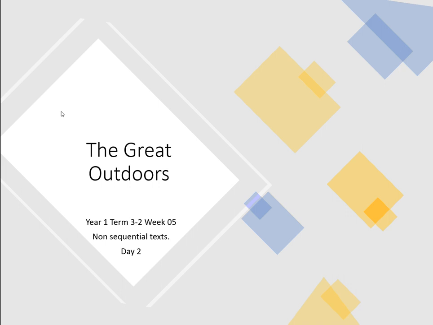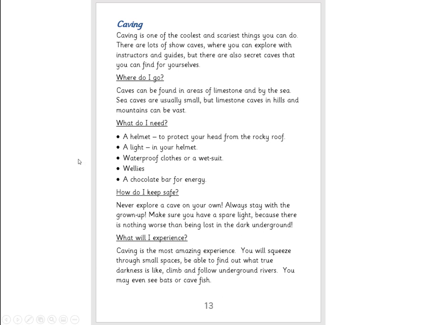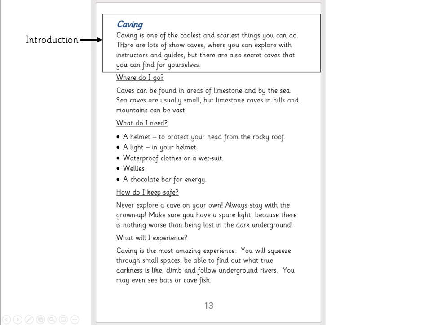Okay, so what we're doing today is we're going to look at example pages of the text, and we're going to do something that's called boxing up. This means we identify the different sections, different paragraphs, and decide what they're about. I'm going to give you an example of the first one, and then there's 3 other pages you can have a look at doing. It's up to you grown-ups just how much your child does. So, looking at the caving page to start off with, we're going to decide the different sections. So the first section, and that includes the title, is what I would call an introduction.